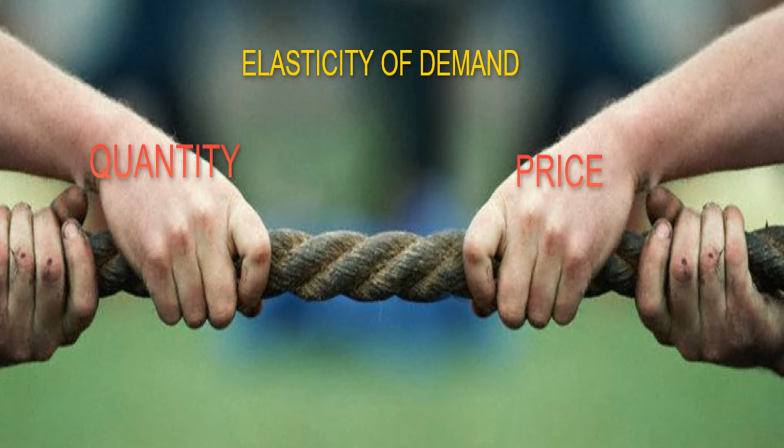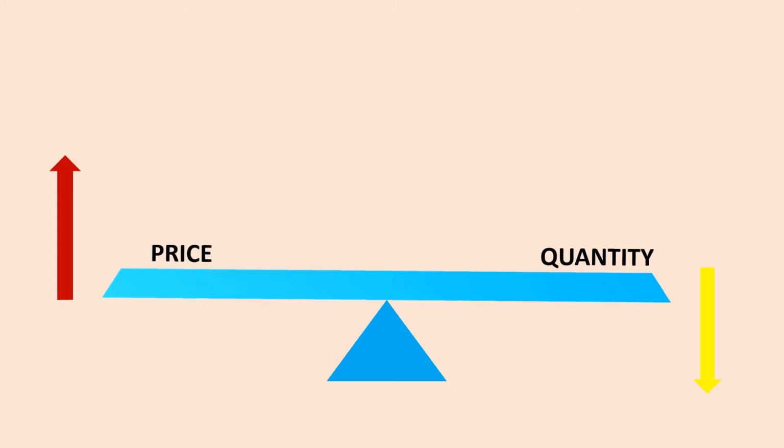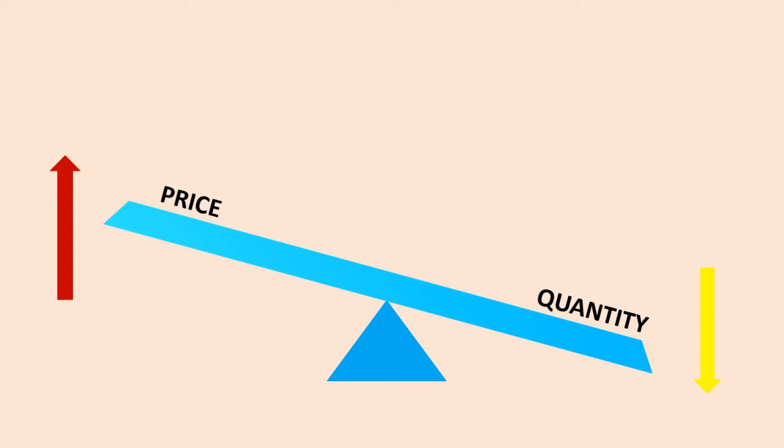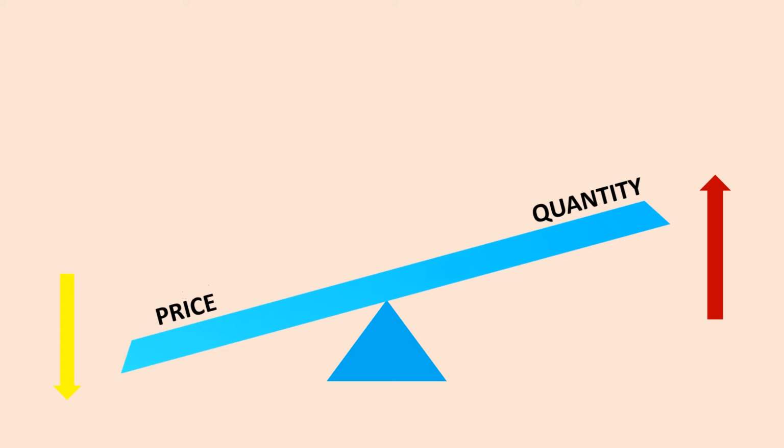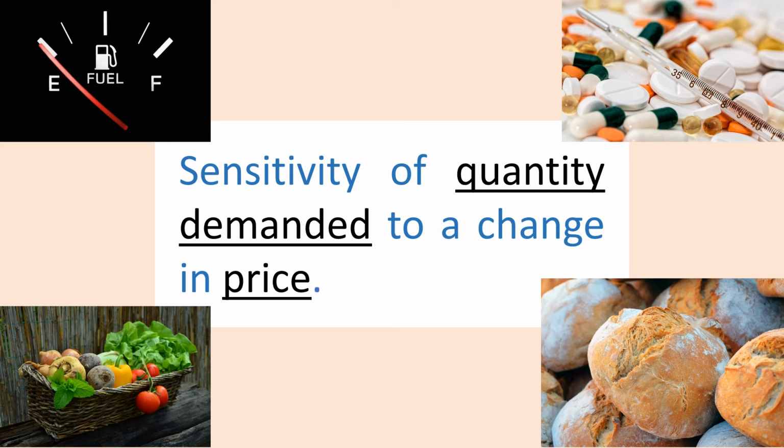Today we are going to learn about elasticity of demand. We all know that the law of demand says there is an inverse relationship between price and quantity. When price goes up, quantity goes down. When price goes down, the quantity goes up. The question now is how much less or how much more they buy, and that is the idea of elasticity. Elasticity shows how sensitive quantity is to change in the price. What happens to the quantity when there is a change in price depends a lot on the type of product.